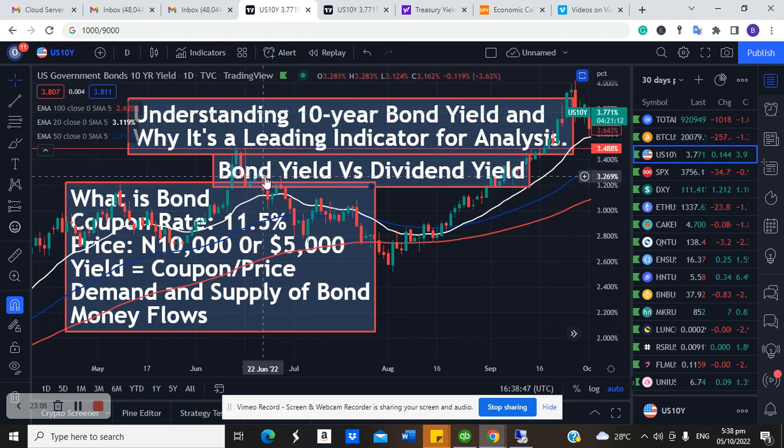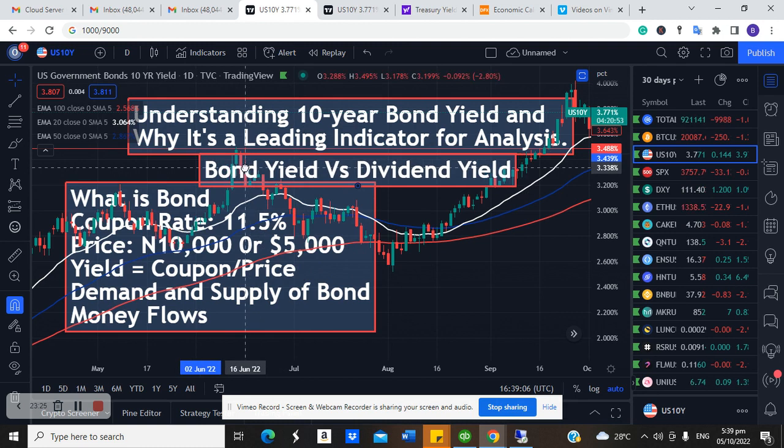For me to be attracted to bond yield, the yield has to be higher than dividend yield. And like I said, bond yield is mostly driven by interest rates. So if the Fed is increasing interest rates, bond yield will be attractive. So if bond yield is more attractive than dividend yield, investors will move money away from dividend stock or the stock market in general, and then they will invest in bond. This is also the reason why higher interest rates have not been good for the stock market.